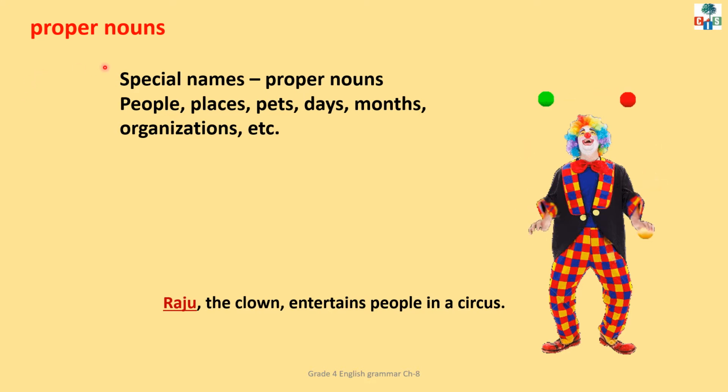Now let's see what are proper nouns. Children, when we use a special name for people, places, pets, days, months, organization, etc., those special names are known as proper nouns. Look at this example. Raju, the clown, entertains people in a circus. Now, in this sentence, children, we are talking about Raju. Raju is a special name given to this clown. So, Raju is a proper noun in this sentence.